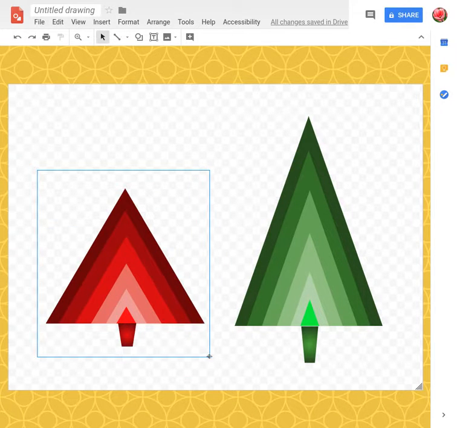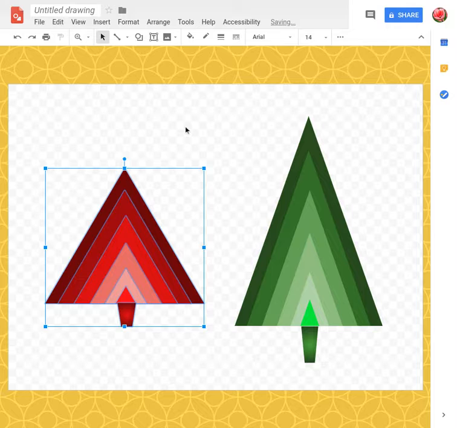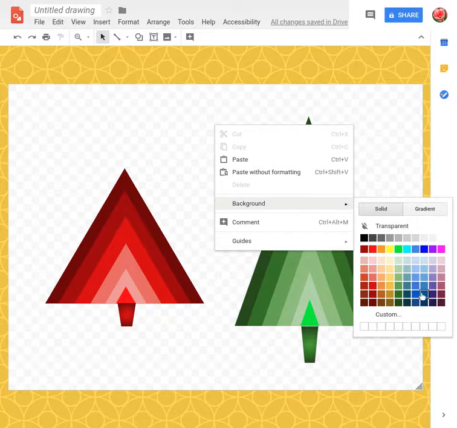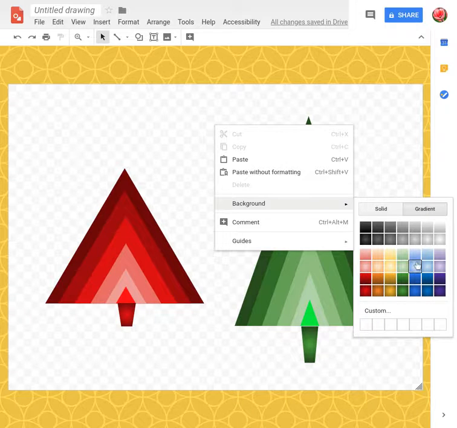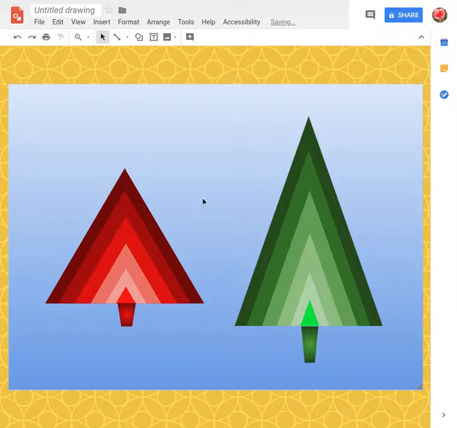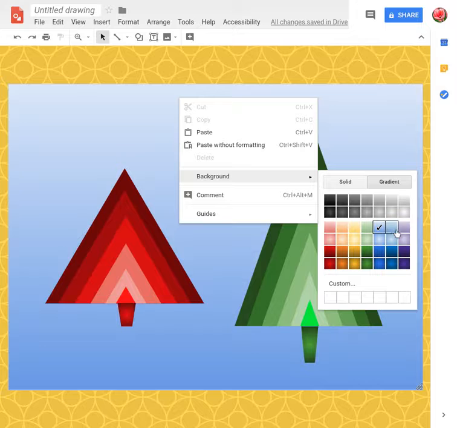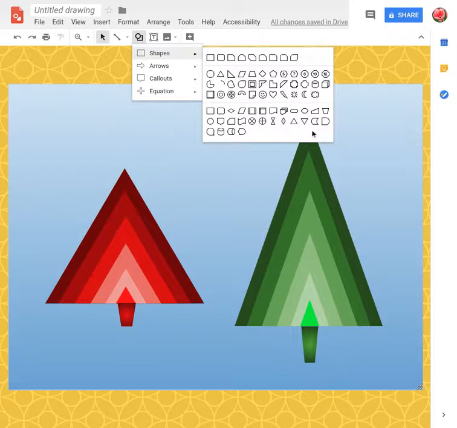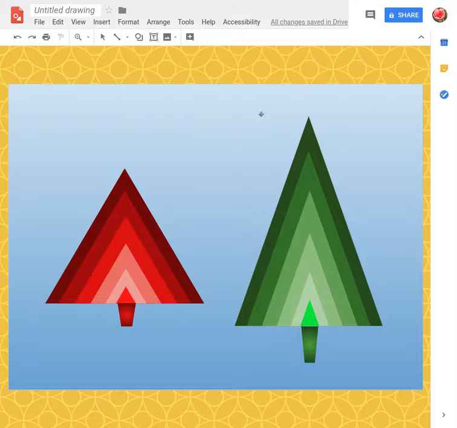And I'm just going to do a quick background. So right click on the back of the page, background. I'm going to do a gradient sort of blue. Or a bit lighter maybe, gradient blue there. Okay, then you get this shape. Shapes, you can either get that one or that one, doesn't matter. I'll stick with this one.